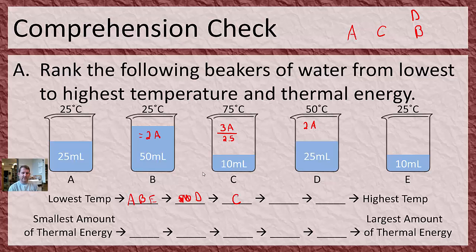All right, so last thing to do. I come over here and I notice the temperature is the same, so I'm like, okay, it's the same as A. But then I'm like, no, wait a second. It has less water, so it's going to have less thermal energy. It's 2.5 times less, so A divided by 2.5 is going to be the thermal energy. And of course, that means it's less than A, so this one goes over here by E. And now I know my order. I'm going to go E, A, C, and then D and B tied. So EAC, BD tied. Awesome.